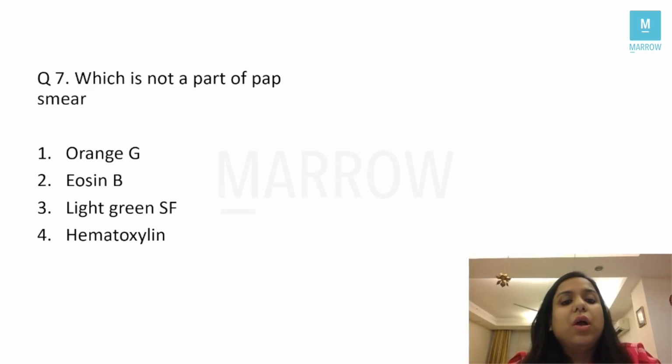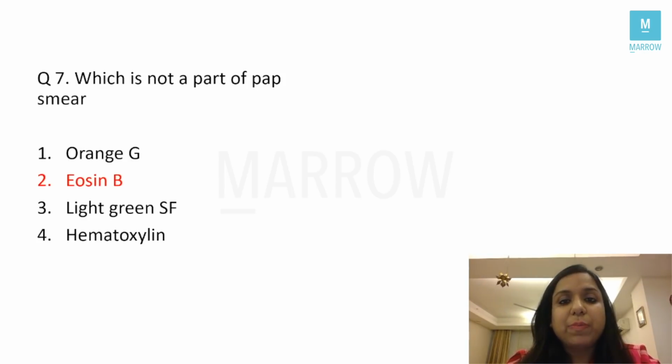Next question. Which is not a part of pap smear? Orange G, eosin B, light green SF, hematoxylin. Now this is one question, students, from cytology, which was a tough one, right? Very few students must have marked it correctly. The components of pap smear, right? The direct answer in this question is eosin B, because eosin B is not a part of pap smear.